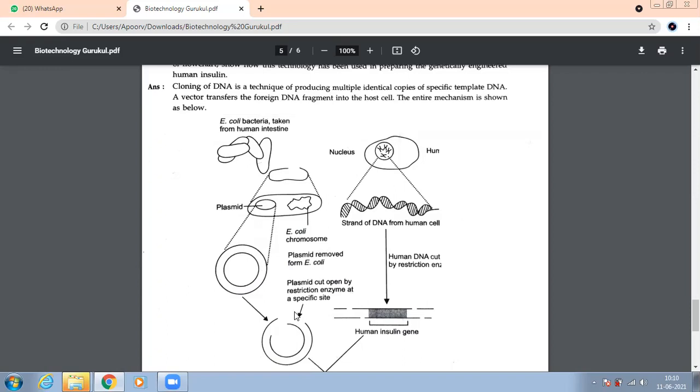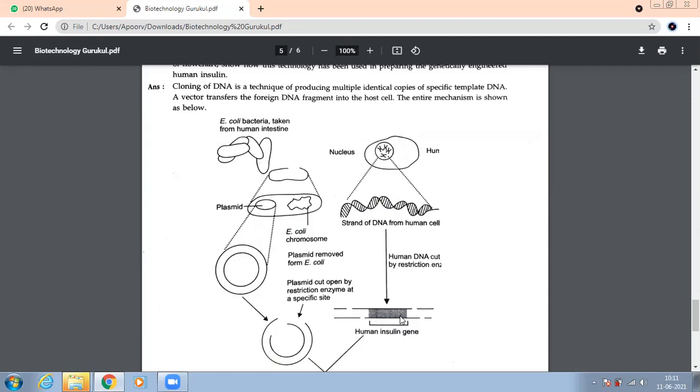See, we have cut the plasmid at a specific site. So we must have cut the plasmid with the help of what? Endonucleases. Yes, beta. So this is cut from here. On the other side, we have taken a human cell, and from the nucleus, we have taken a strand of DNA. This strand of DNA is also cut. Human DNA is also cut by which enzyme? Restriction enzymes. So we are cutting the DNA of E. coli. We are also cutting the DNA from a human cell.